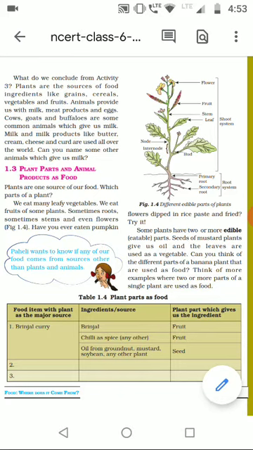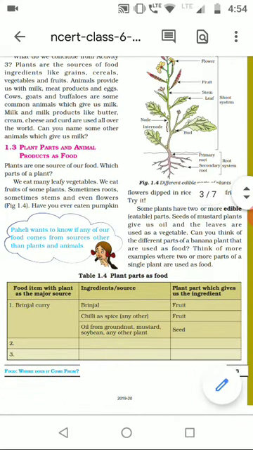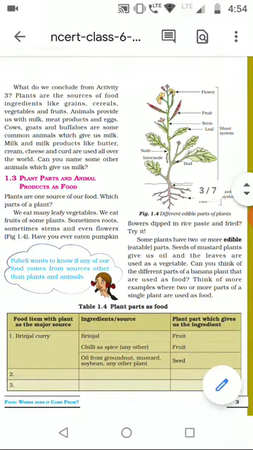Now let us study in this video about plant parts and animal products as food. In this video I will be discussing only the plant parts as food. Plants are another source of food. Which parts of the plant are the source of food? In different plants we use different parts of the plant as food.